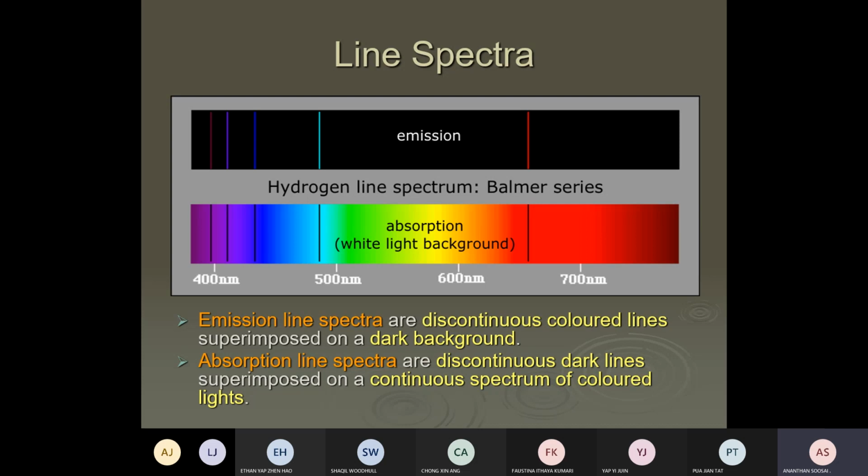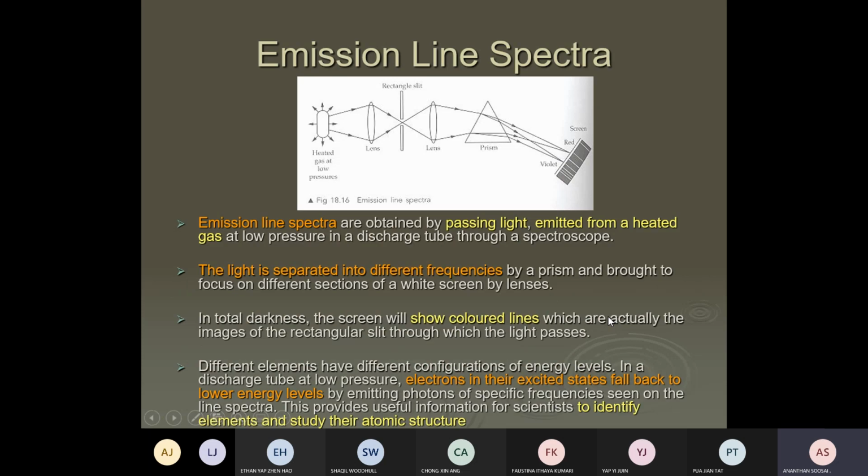So read about light spectra. Tomorrow we continue. Okay, thanks. This is actually the last part of this topic.